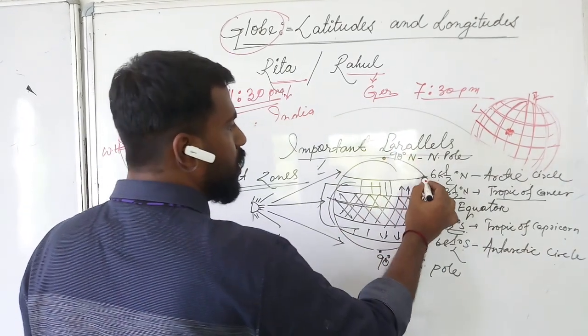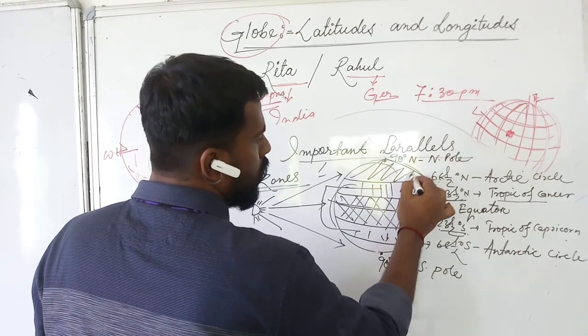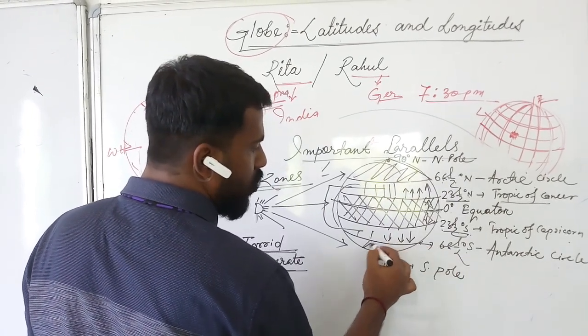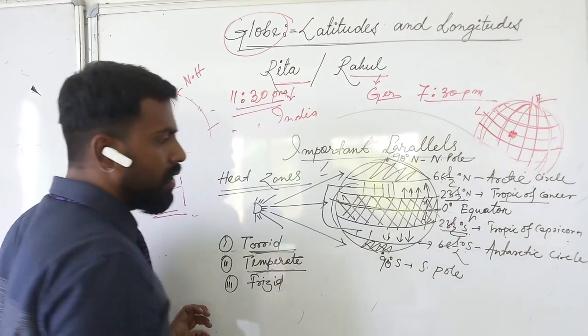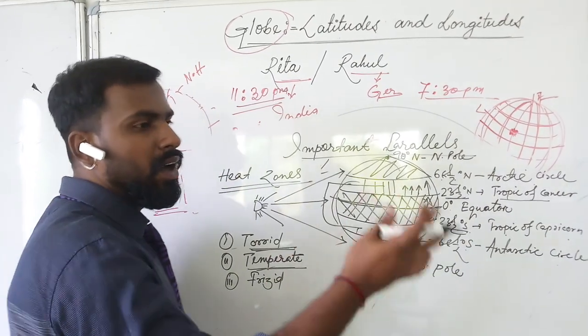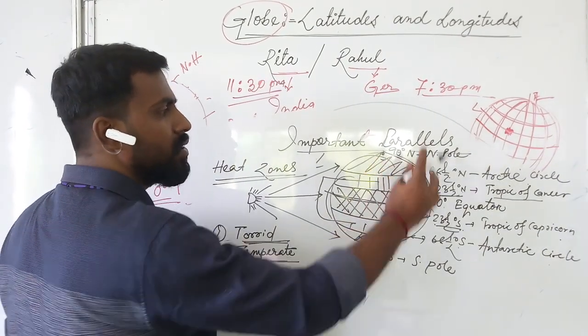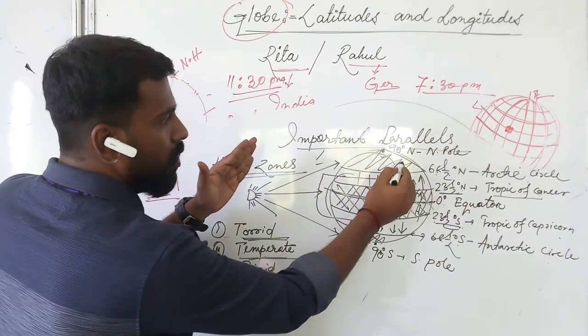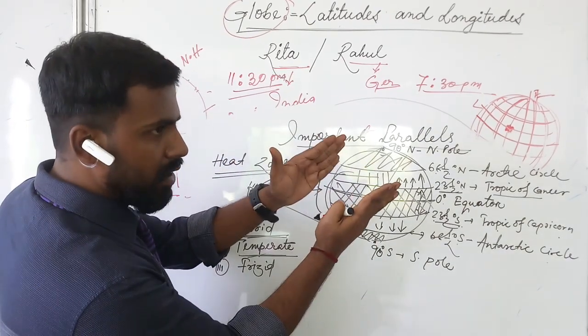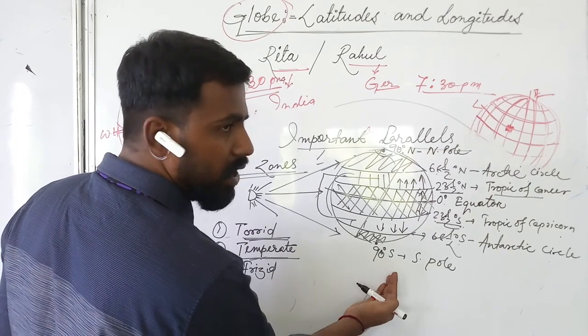And the last one, that means from Arctic Circle to North Pole and Antarctic Circle to South Pole, this place is not getting that much sunlight. That means for half of the year they are not getting sunlight. Because the earth is slanting when it is rotating, when the North Pole is getting sunlight, the South Pole is not getting sunlight.